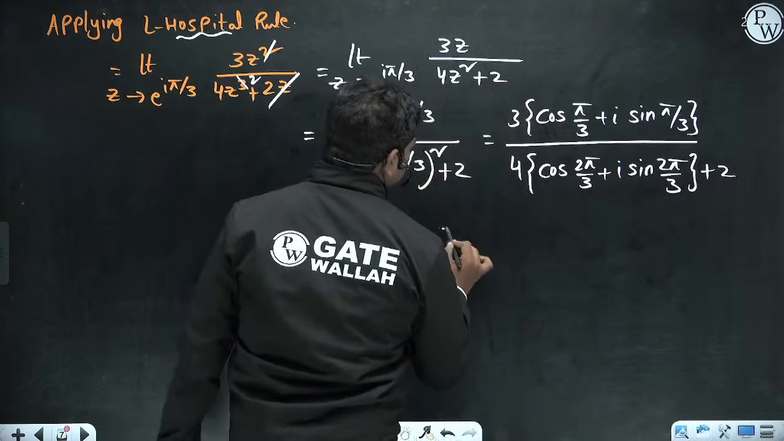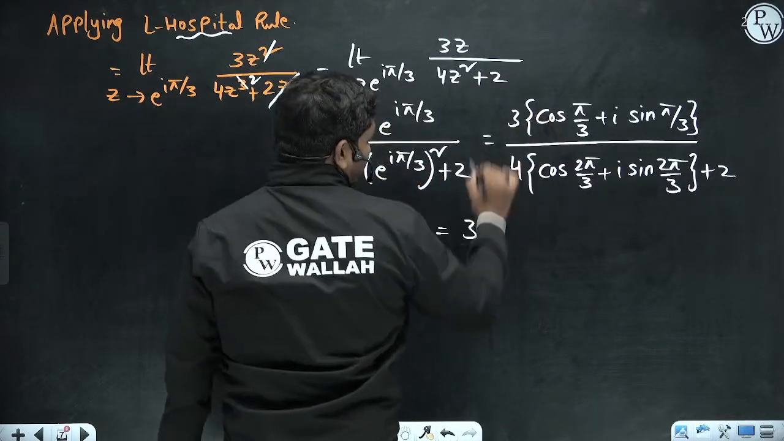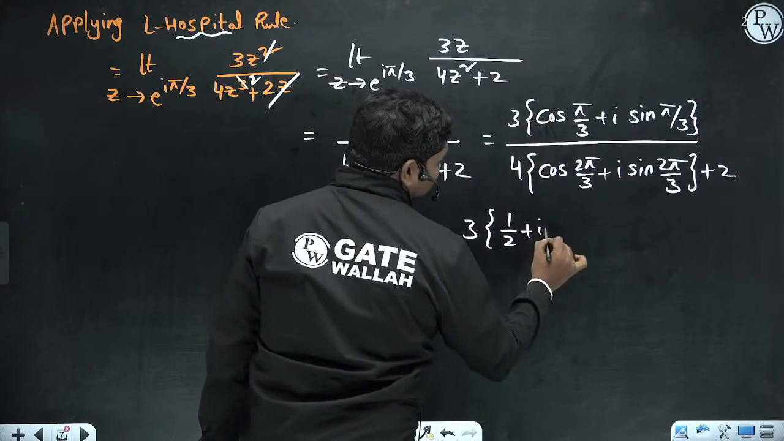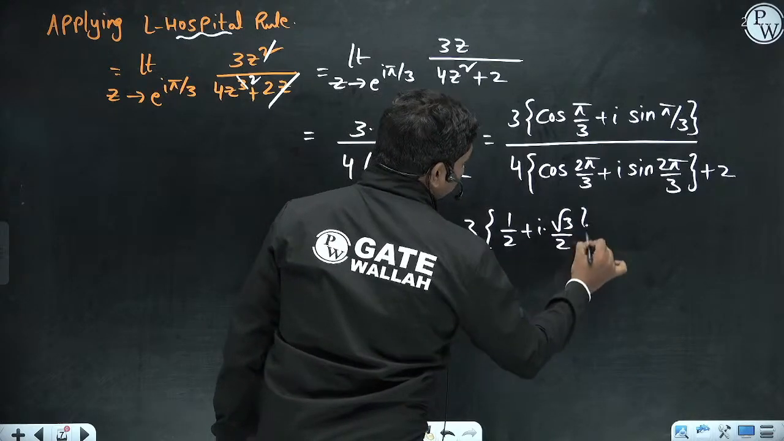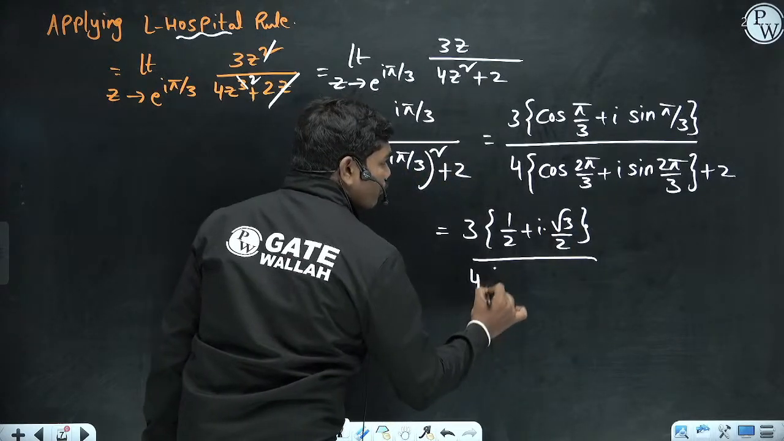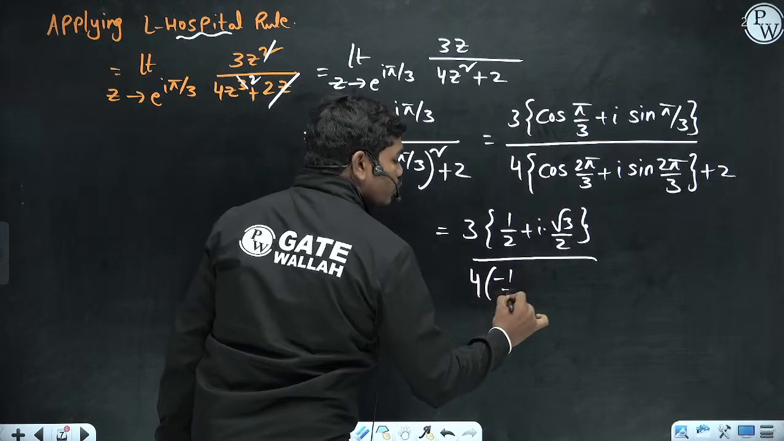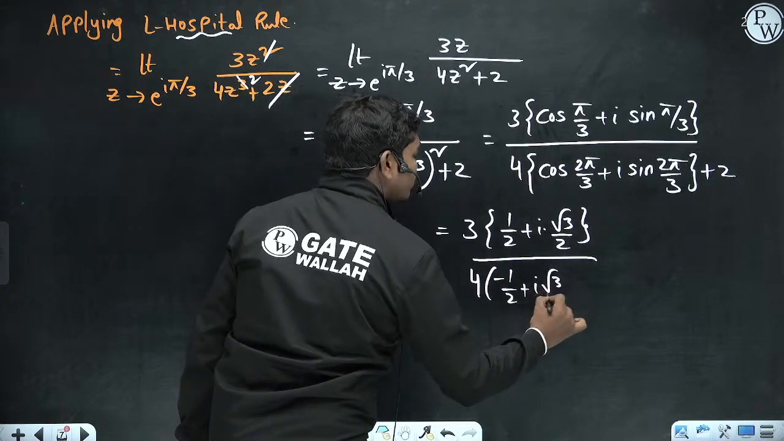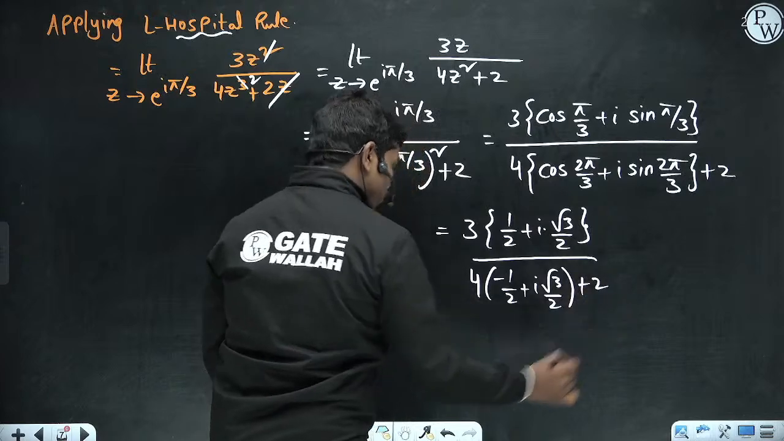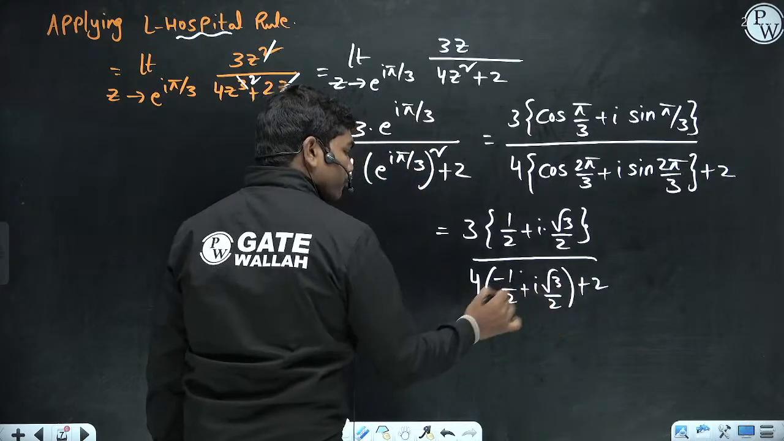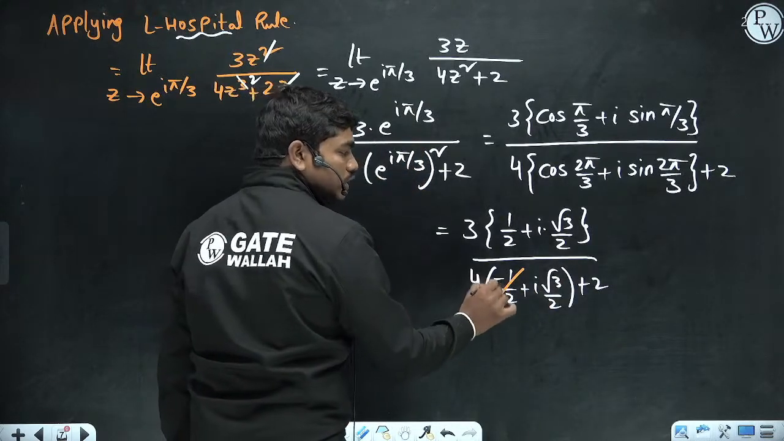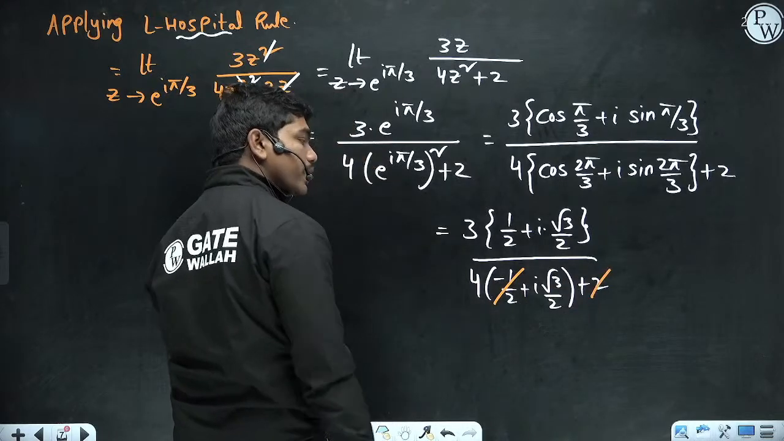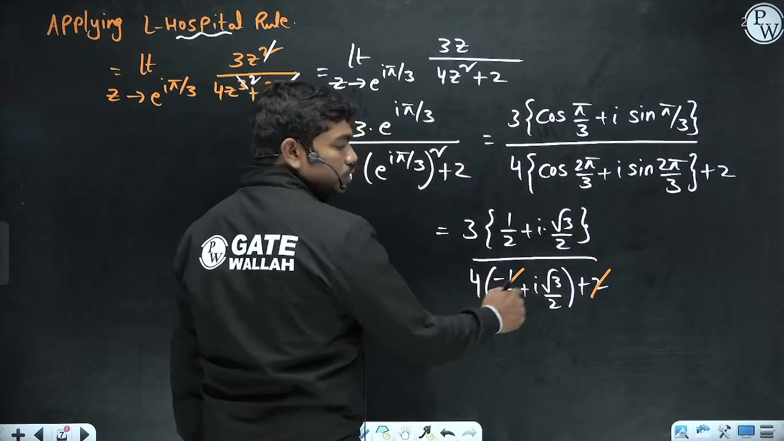Now this is equal to 3 times of cos 60, 1 by 2, plus i times sin 60, root 3 by 2, divided by 4 times of cos 2π/3, minus 1 by 2, plus i times root 3 by 2, plus 2. Now what happens, this minus half, because 4 times minus half is minus 2, so minus 2 and plus 2 get cancelled. Okay, so in the denominator you will have 2 times i root 3.